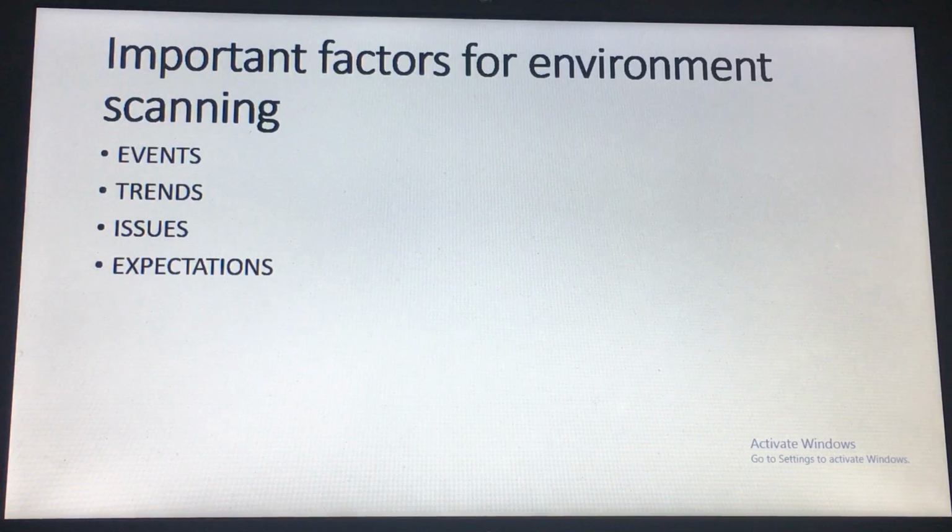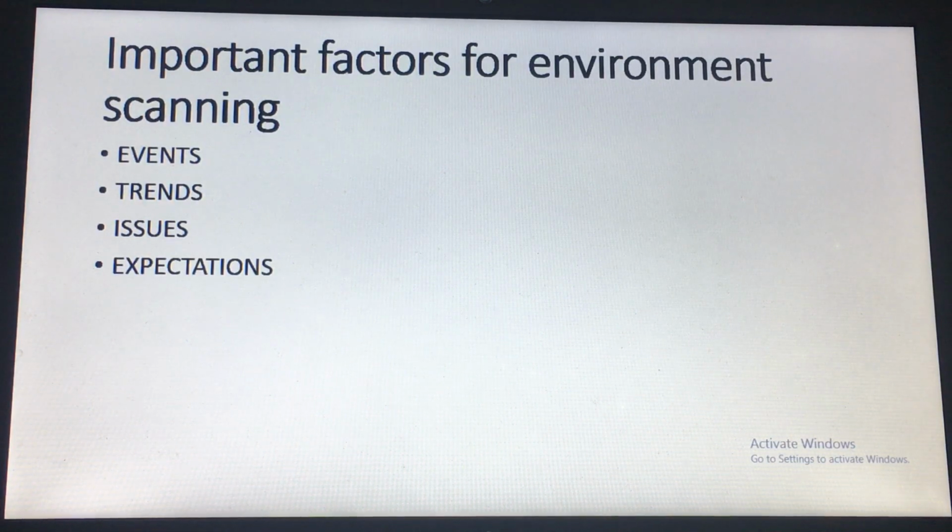Events can occur either in the internal or external environment of the organization, and the organization can observe and track them. So to make the business successful, we should continuously analyze the events and track them.